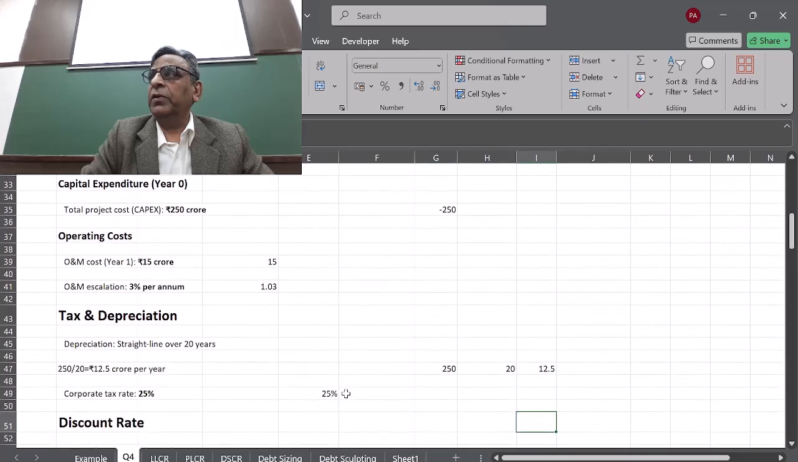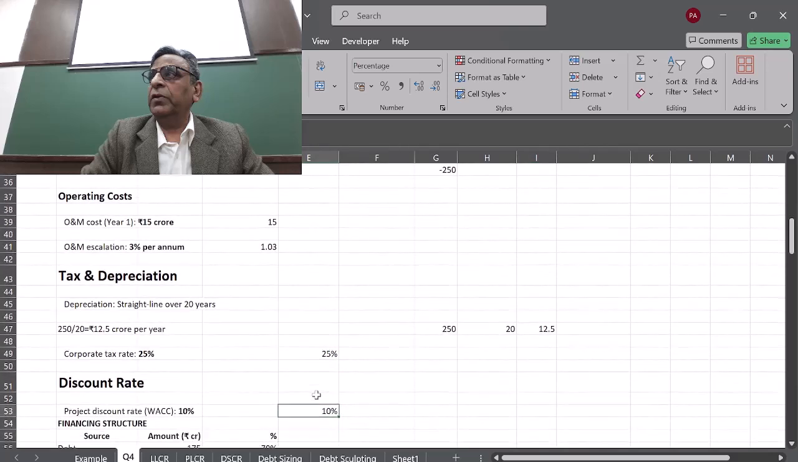Then the corporate tax is 25%. And the discount rate, the WACC of the company, is 10%. The WACC is basically the weighted average cost of capital, both the debt as well as equity. And we have understood how we calculate the WACC in your earlier classes. I'll go back to that and explain a little bit later. Should I read how the WACC is calculated?